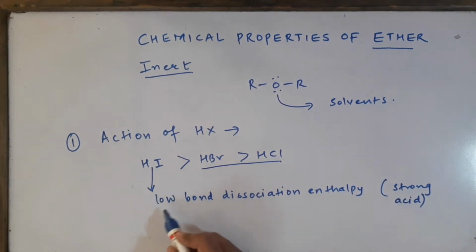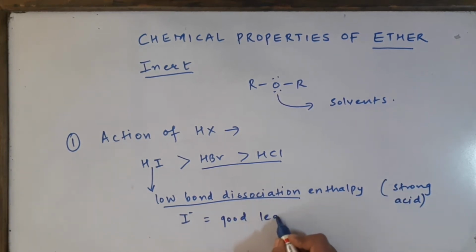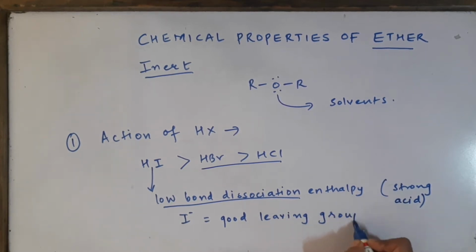The second point is that due to low bond dissociation enthalpy, I minus is a very good leaving group. So these two points we have to remember.